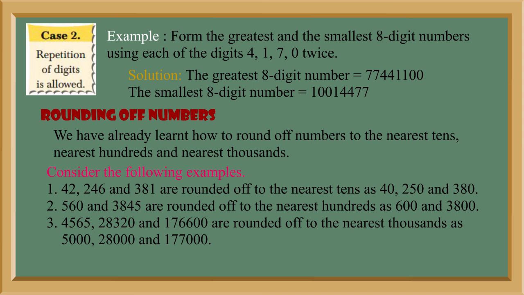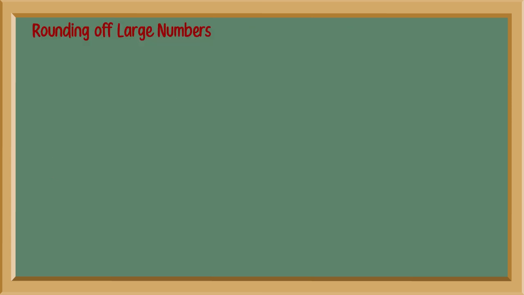Consider the following examples. 1. 42, 246 and 381 are rounded off to the nearest tens as 40, 250 and 380. 2. 560 and 3845 are rounded off to the nearest hundreds as 600 and 3800. 3. 4565, 28320 and 176600 are rounded off to the nearest thousands as 5000, 28,000 and 177000. Rounding off large numbers.